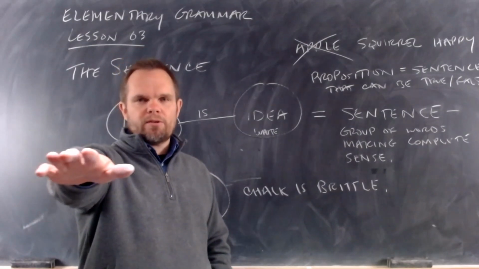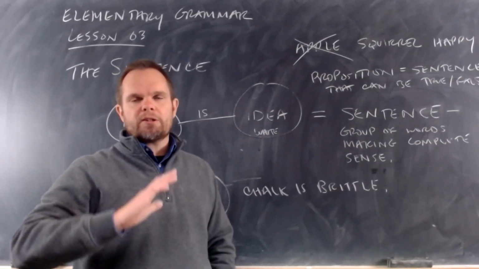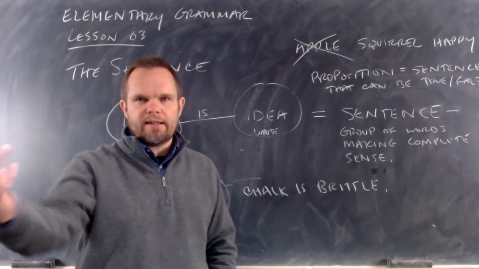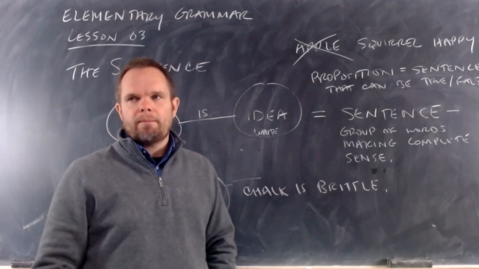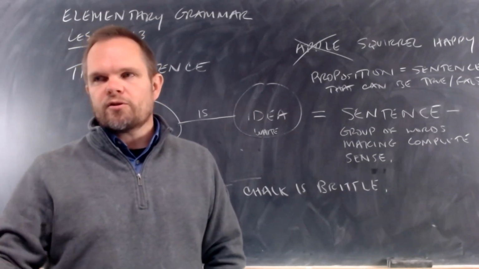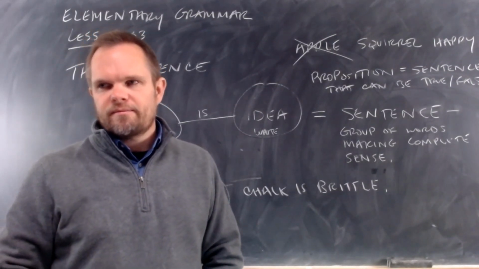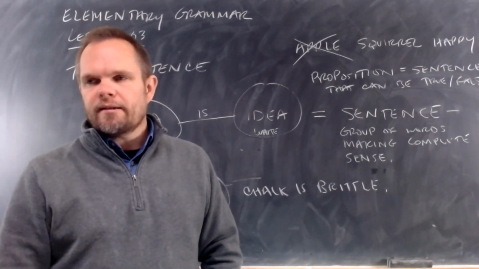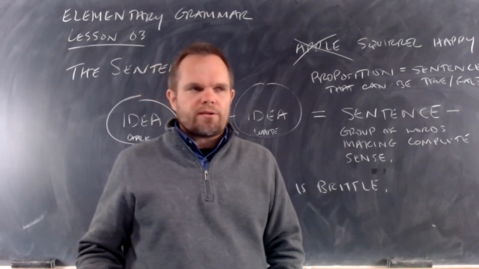So I understand what you're saying, a theory, because a theory is presented as something you don't necessarily know if it's true or false, right? You're going to test it. So I understand what you're saying. But when you actually state your theory, that theory can be true or false. Your experiment's going to prove it, right? A question is an example of a sentence that can't be true or false.